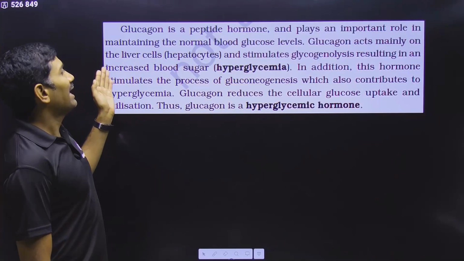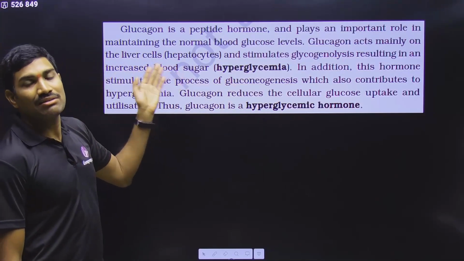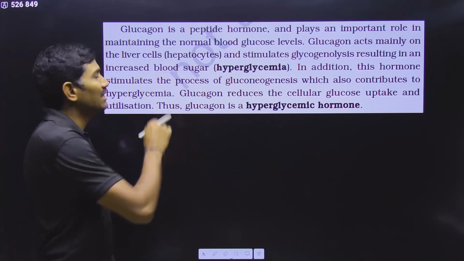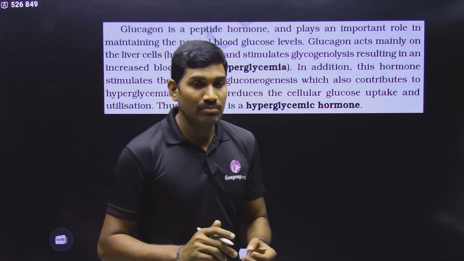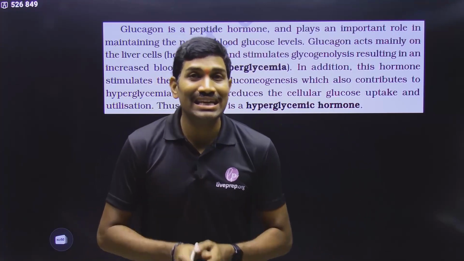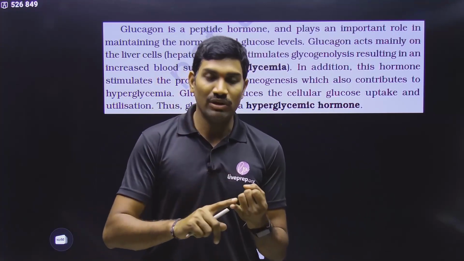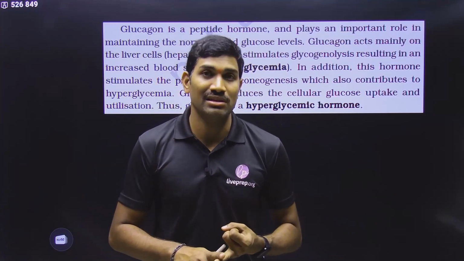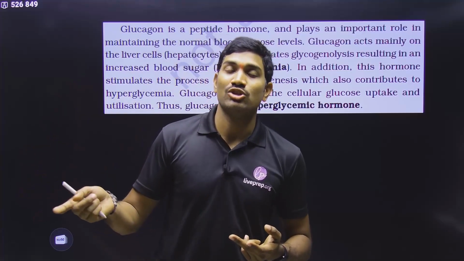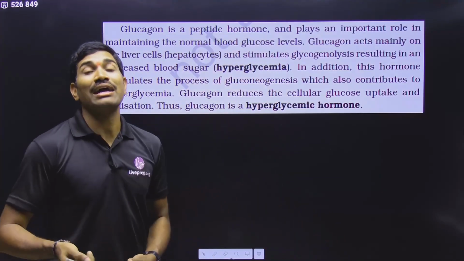So glucagon acts mainly on the liver cells. Liver cells are called hepatocytes. Why are they specifically talking about liver cells? Because please remember, the conversion of glucose to glycogen takes place in two locations. One is the liver, the other is the skeletal muscle cell. And the excess glucose will be directly taken by the adipocytes, so that will be used for fat production.